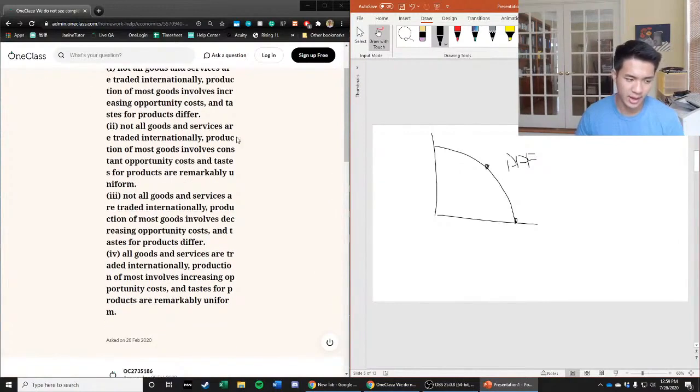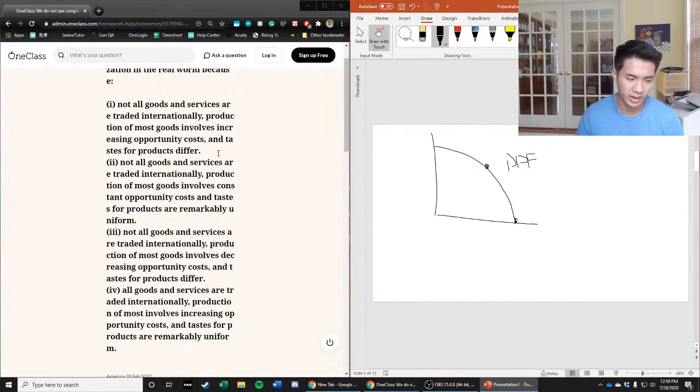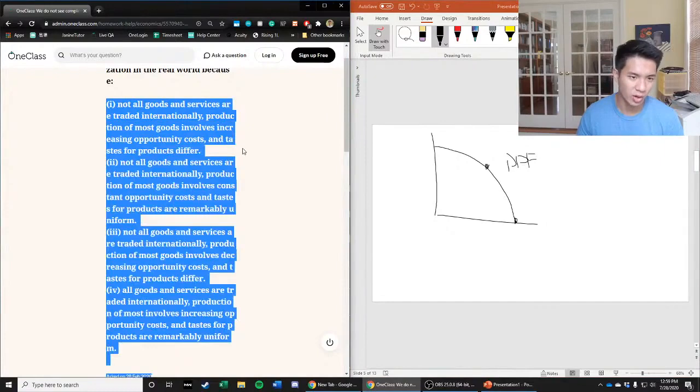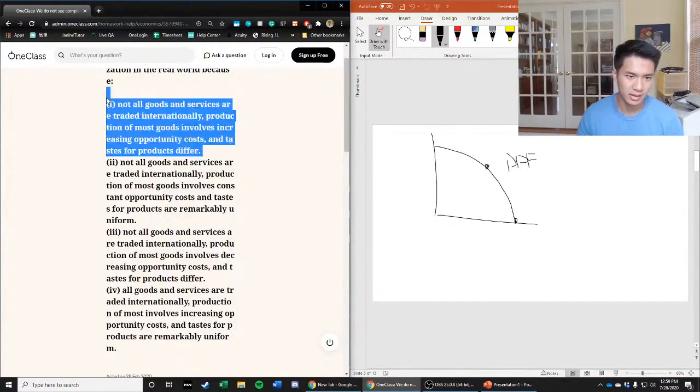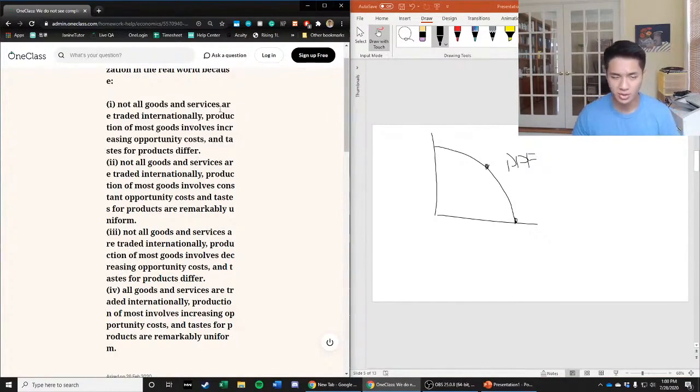So let's take a look at the different answer choices. I think answer choice 1 already makes that pretty clearly the right answer. Not all goods and services are traded internationally. Production of most goods involves increasing opportunity costs, and tastes for products differ. Right, so 1 is going to be the right answer here.